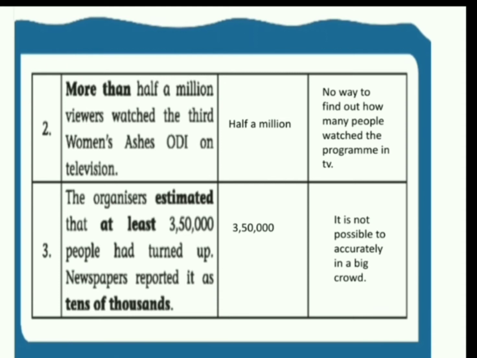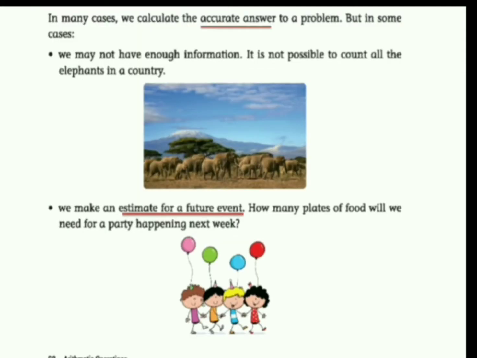So now just take the next page, page number 90. In many cases we calculate the accurate answer to a problem, but in some cases we cannot. So here the elephant, as we have seen in the example before, we can't count the elephants accurately. And second part, we make an estimate for a future event. For example, we can roughly calculate how many plates of food will be needed for a party happening next week. It may be 20 or 30. We can calculate it like a rough calculation, right?